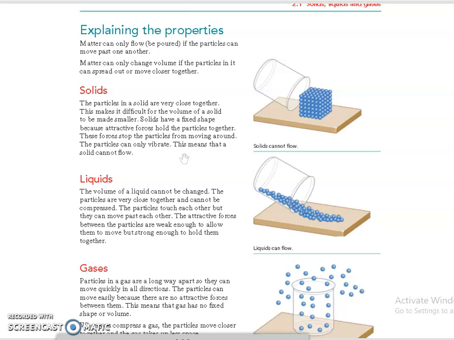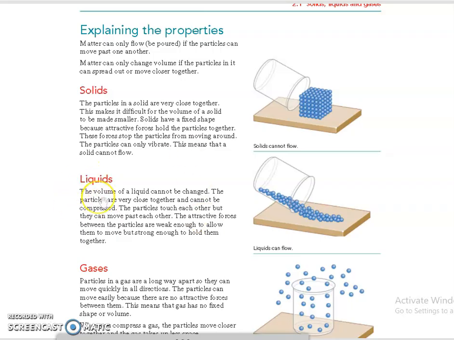Okay, so we already discussed these things. They are just explaining that the particles in a solid are very closely packed and they have a fixed shape. Why do they have a fixed shape? Because they have a strong force of attraction which holds the particles together, and they can only vibrate. That's the reason they cannot move, and that's the reason a solid cannot flow.